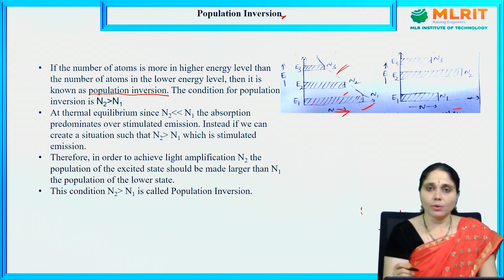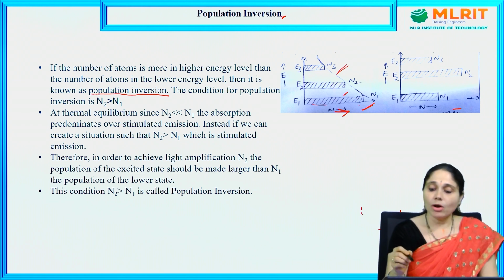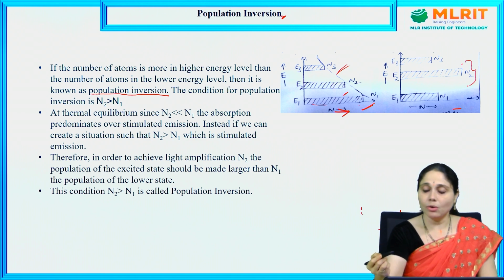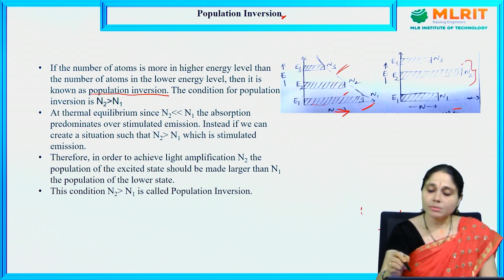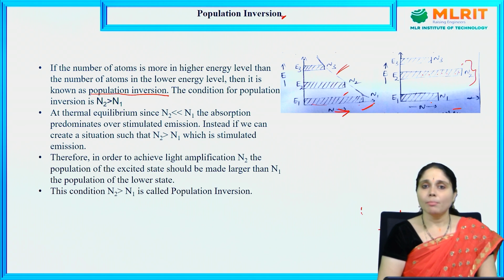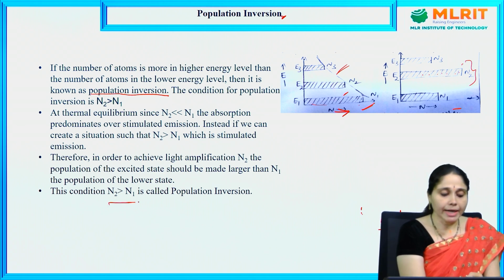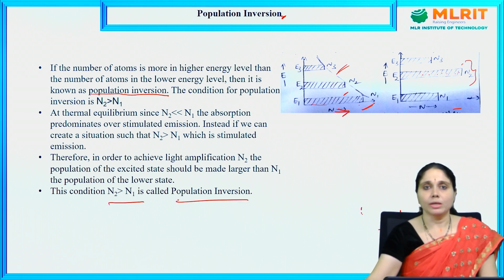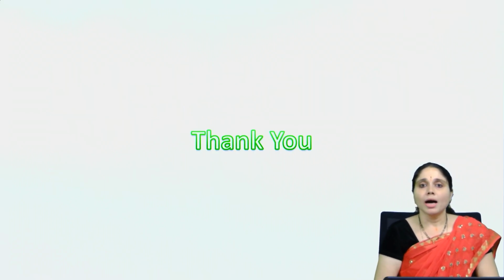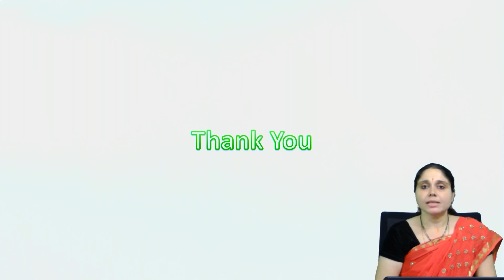In order to change that, as shown in the figure, if we achieve more atoms in the metastable state than in the ground state, then this is known as population inversion. The condition N2 greater than N1 is called population inversion. This is very useful in order to get laser light. Thank you.